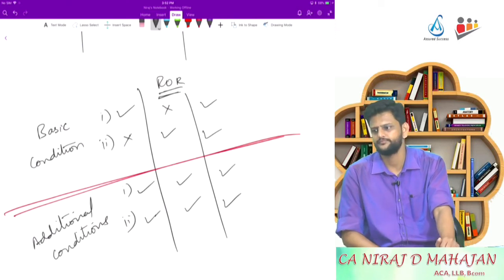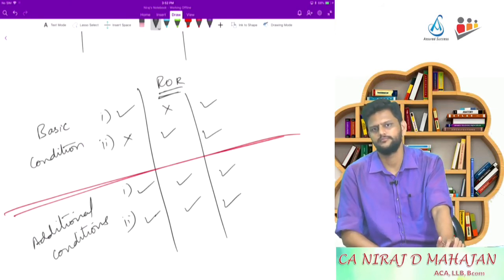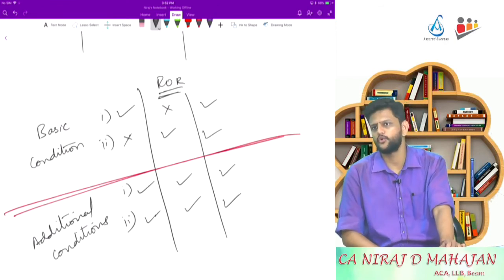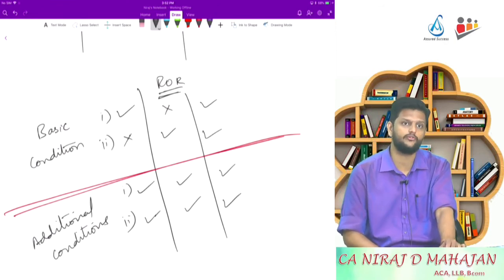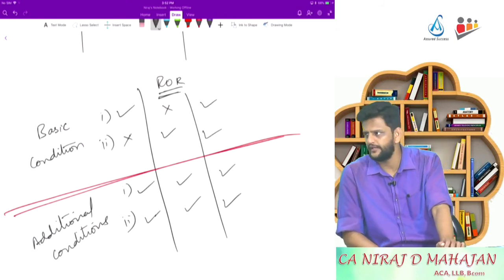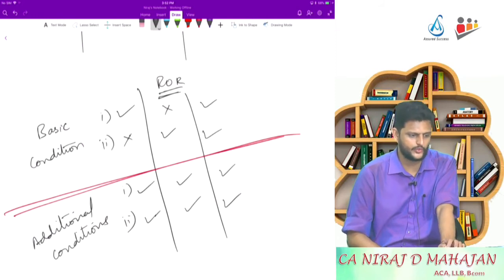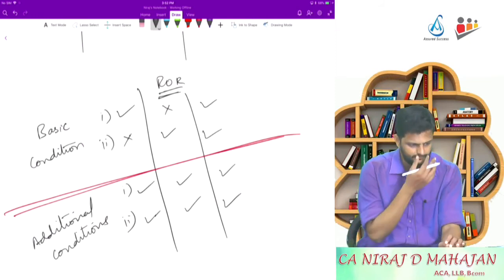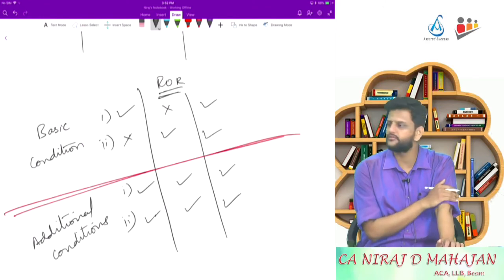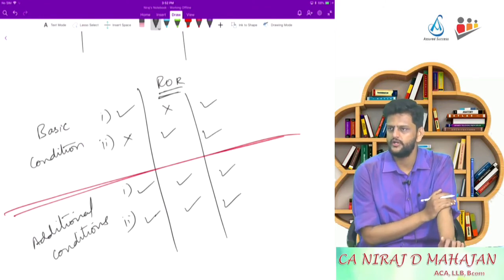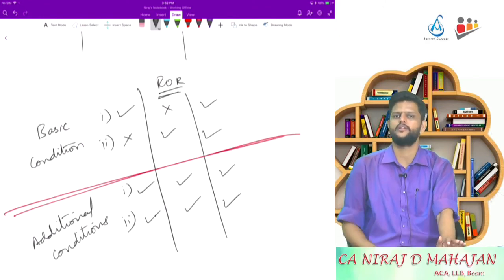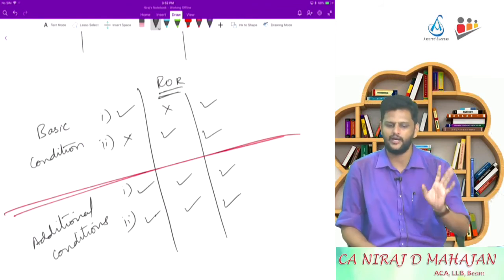Check the second column now. RNOR. What does it say? Income deemed or accrued only in India, or accrued outside India but that income was controlled from a business or profession which was set up in India. But to be RNOR, check the situation. Must satisfy at least one of the basic conditions. So tell me, in basic conditions, is there any discrimination between ROR and RNOR?